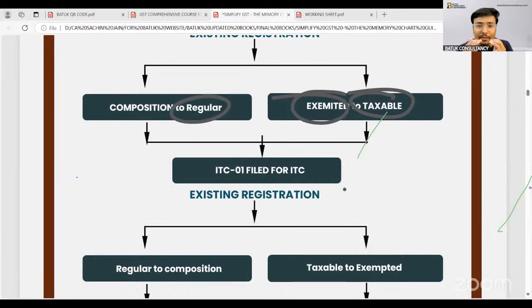Yes, in case of ITC 01, you are claiming the input tax credit based on the invoices which are there in inventory in your hand for the previous period for which you were not registered under GST. In that case, you have to file one form, ITC 01. You can check on the GST common portal. And in our GST comprehensive course, we'll cover the complete practical filing. So if you have joined, then you will get the complete filing at that time as well.